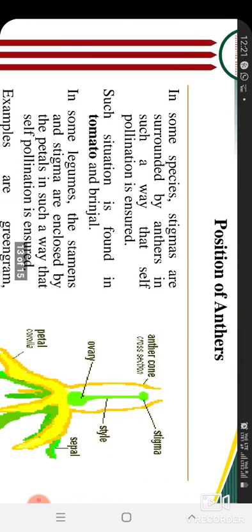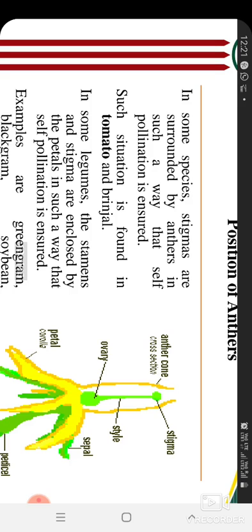Okay, the last is the position of the anther. In some species, the female part is surrounded by the anthers, so the anther will definitely fall on the same stigma.